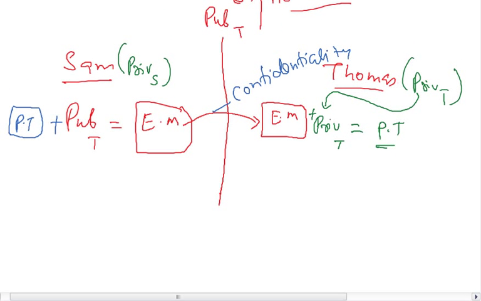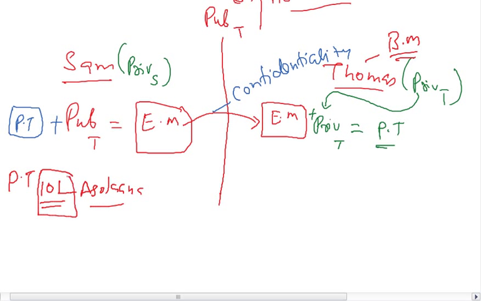Supposing that Thomas is a bank manager. He is a bank manager, and this particular plain text message says that you transfer rupees 10 lakhs to, say, Ashokan's account. That is what the message in this plain text says. And he got it. He used his private key to decrypt this message, and he got the plain text. This plain text says that you transfer rupees 10 lakhs to Ashokan's account, and he did that.